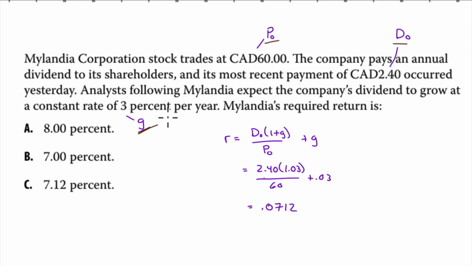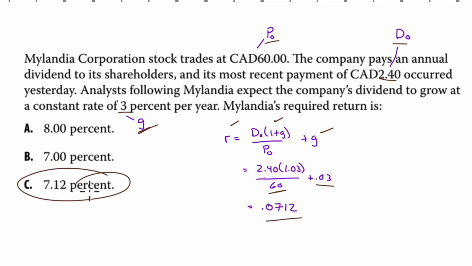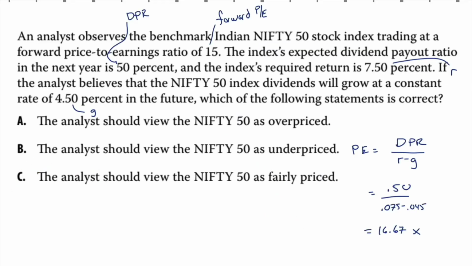Melandia's required return is. Well, our required return from a stock can come from 2 sources. It can come from the dividend, and it can come from the growth rate in the price. So our required return will be the dividend yield plus the growth rate. We had already done that in the reading, isolating R to one side. So what is D0? 2.40. What is our G? 3%. 2.40 times 1.03 over the price. That is our dividend yield plus our growth rate, 7.12%.